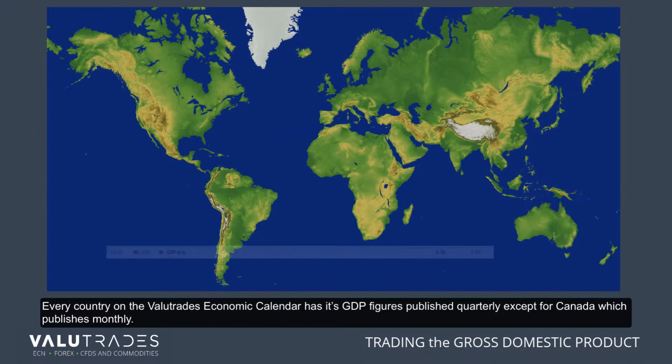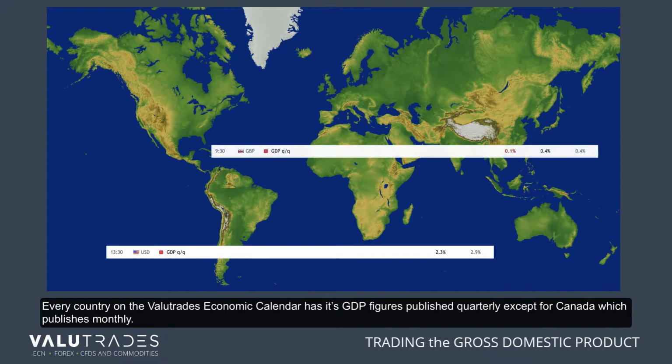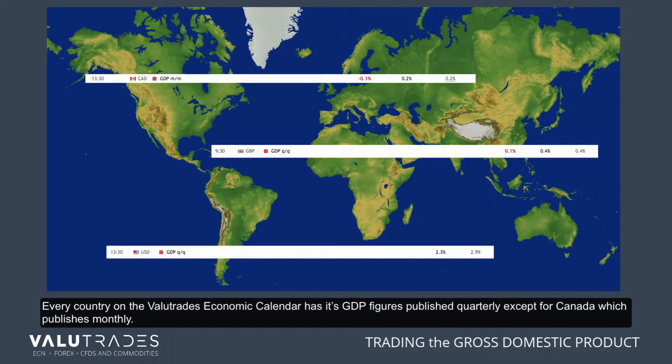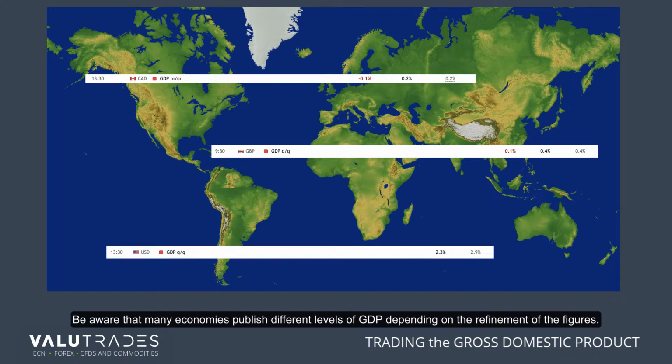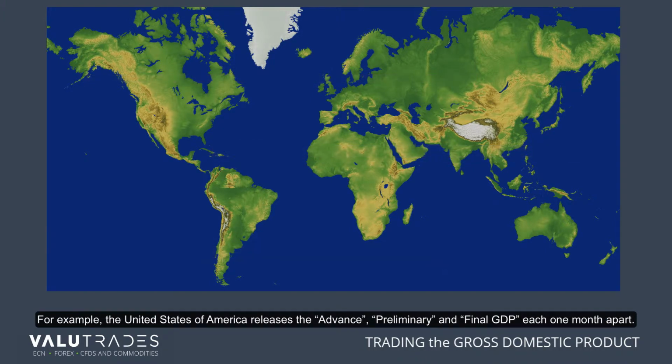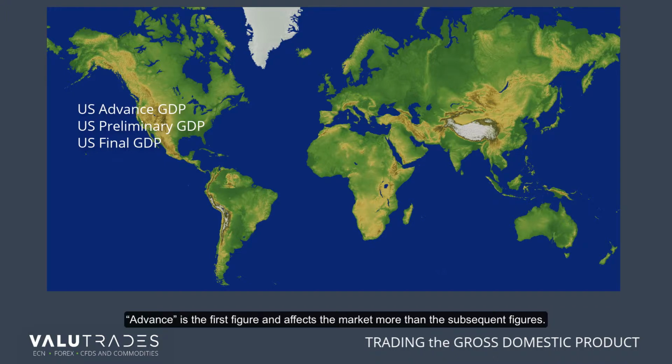Every country on the Valutrades economic calendar has its GDP figures published quarterly, except for Canada, which publishes monthly. Be aware that many economies publish different levels of GDP depending on the refinement of the figures. For example, the United States of America releases the advance, preliminary, and final GDP each 1 month apart. Advance is the first figure and affects the market more than the subsequent figures.